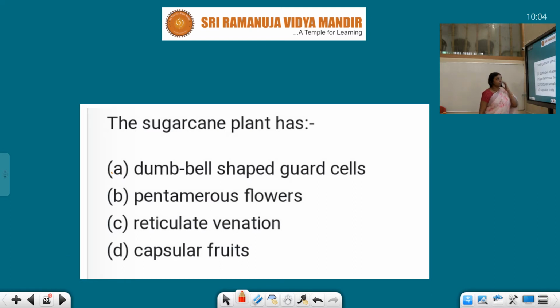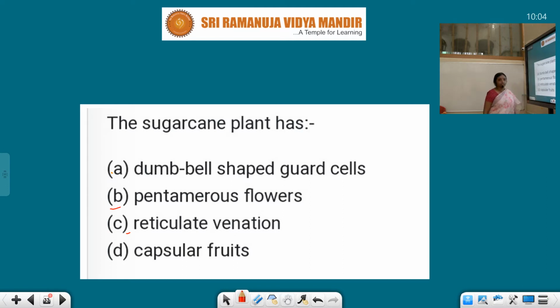Now the second question, on the sugarcane plant. Sugarcane is a monocot, like wheat, Triticum vulgare, rice, Oryza sativa, and maize. Pentamerous flowers are a characteristic feature of dicots, so option B is not correct. Reticulate venation is also seen in the dorsiventral dicot leaf, so it is also a dicot feature.